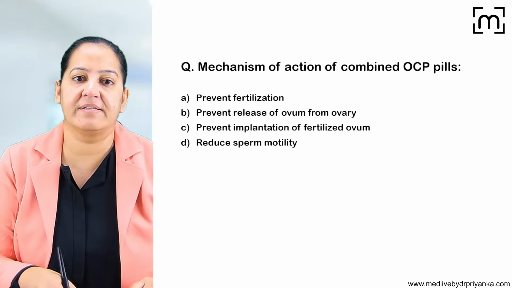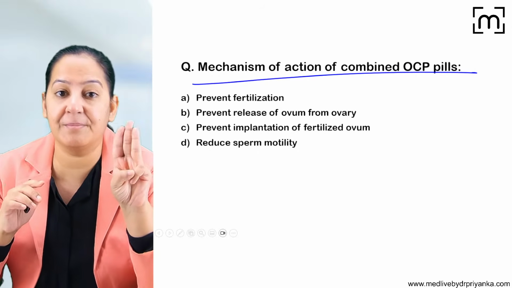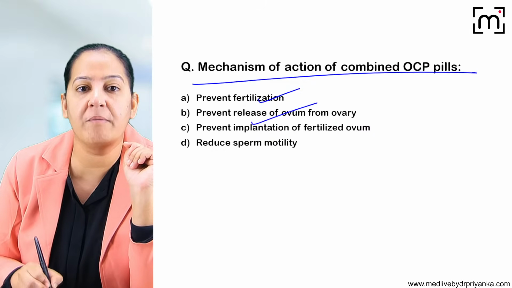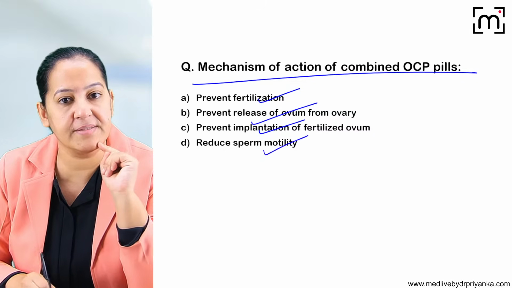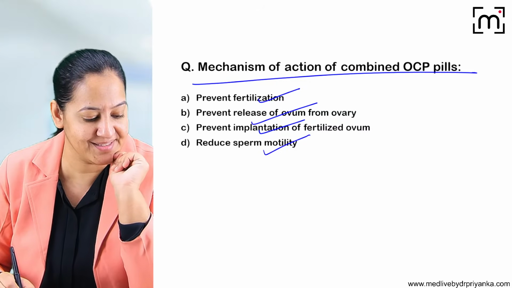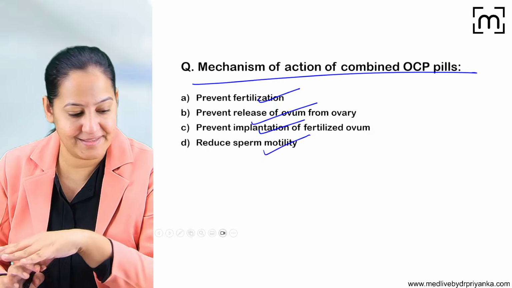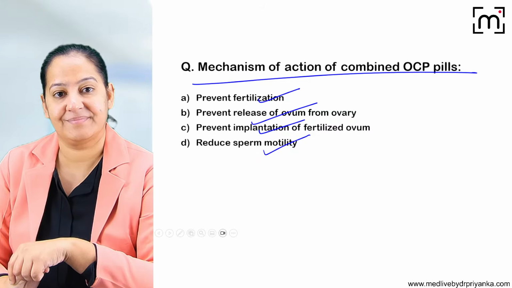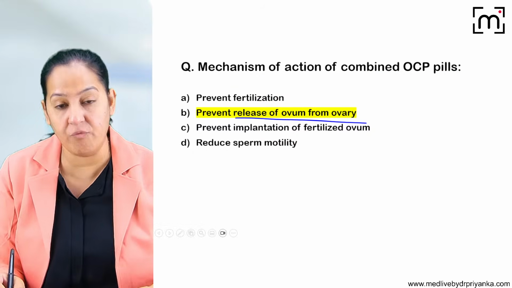The newer devices we have discussed. What is the mechanism of action of OCP? Can you tell me what is the main mechanism? There are 3 mechanisms, but you tell me the main mechanism. Does it prevent fertilization? Does it prevent the release of the ovum from the ovary? Does it prevent implantation of the fertilized ovum? Or does it reduce sperm motility? What is the correct answer? Yes, absolutely right. So the main mechanism is to prevent the release of ovum from the ovary.